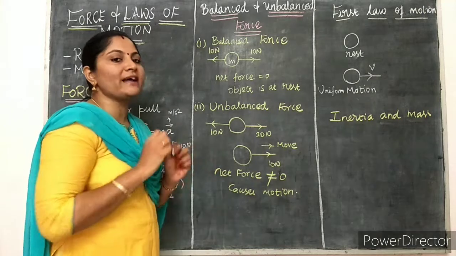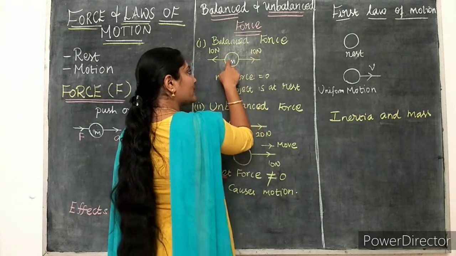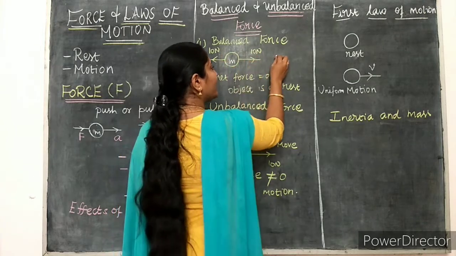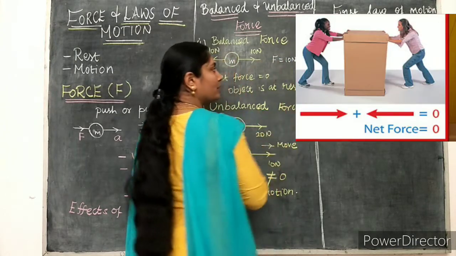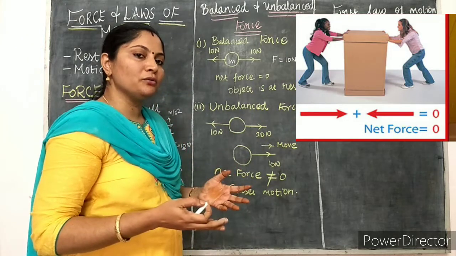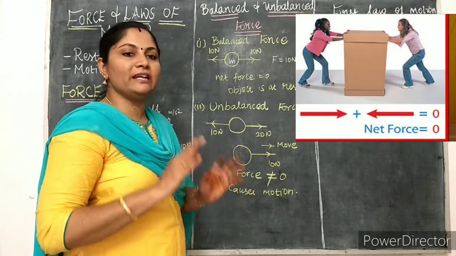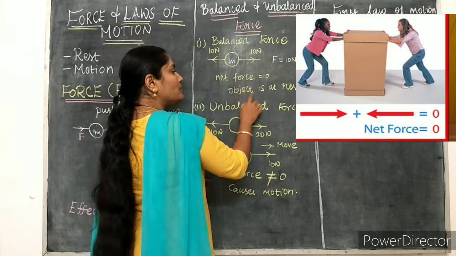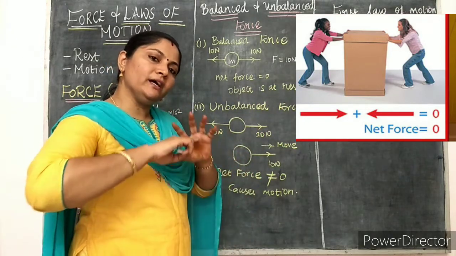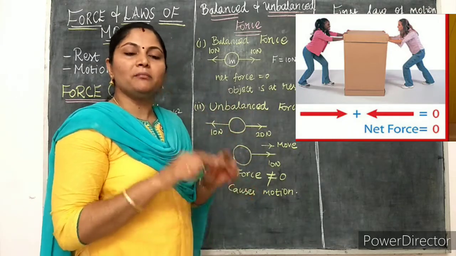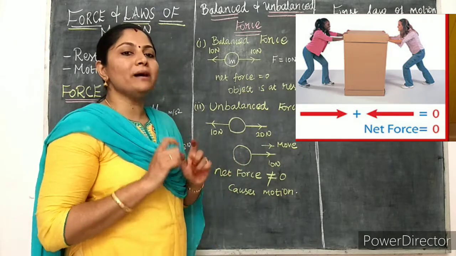So what is the net force acting on that object means 0, because two forces acting on the object in opposite direction. Net force calculate பண்றதுக்கு 10 Newton minus 10 Newton substitute பண்ணுவோம். So 10 minus 10 becomes 0. Not only 10 minus 10, any equal and opposite force acting on the object means net force is equal to 0. And the object is at rest when two equal and not only two in more number of forces acting on the object, but net force is equal to 0 means the object will be at rest. This is said to be balanced force.